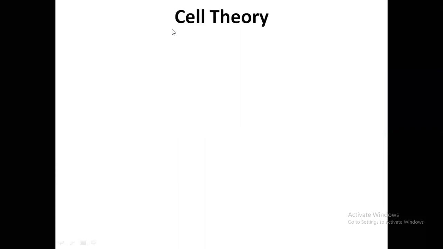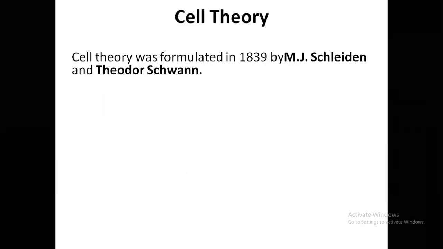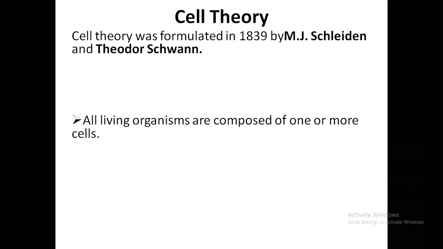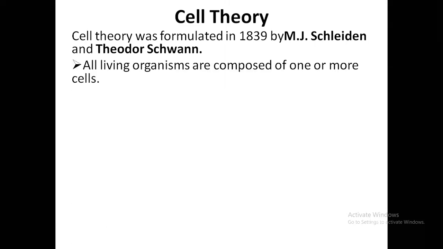So they formulated the cell theory. M.J. Schleiden and Theodor Schwann accumulated both their findings to form the cell theory. It was formulated in 1839 by M.J. Schleiden and Theodor Schwann. Now there are certain points of the cell theory.